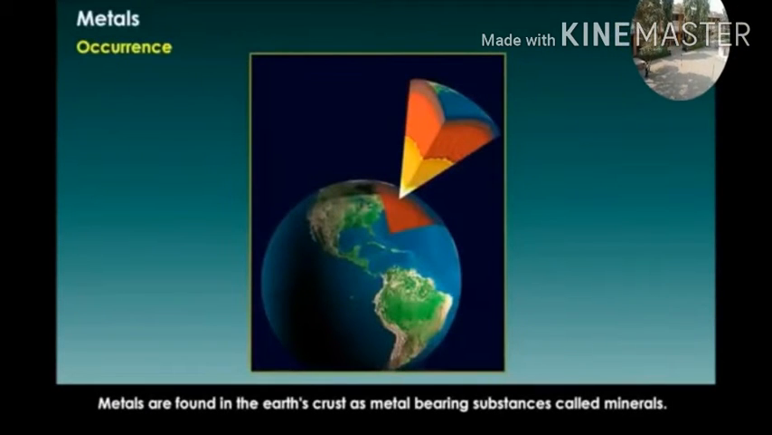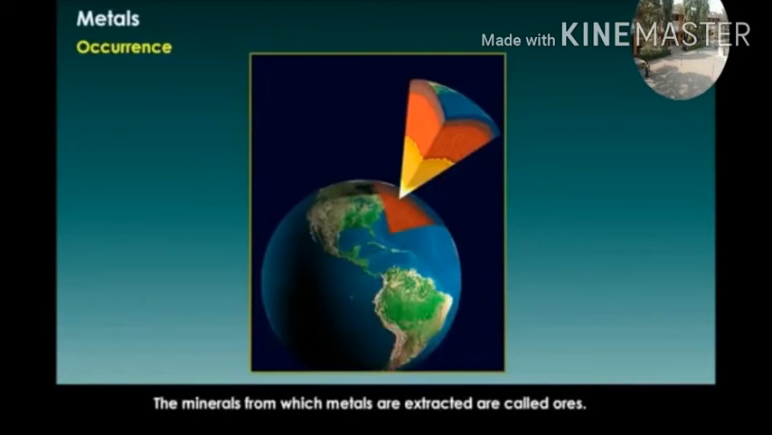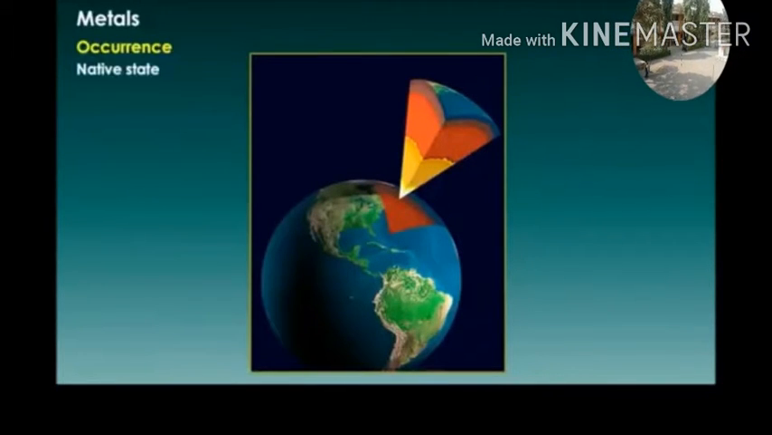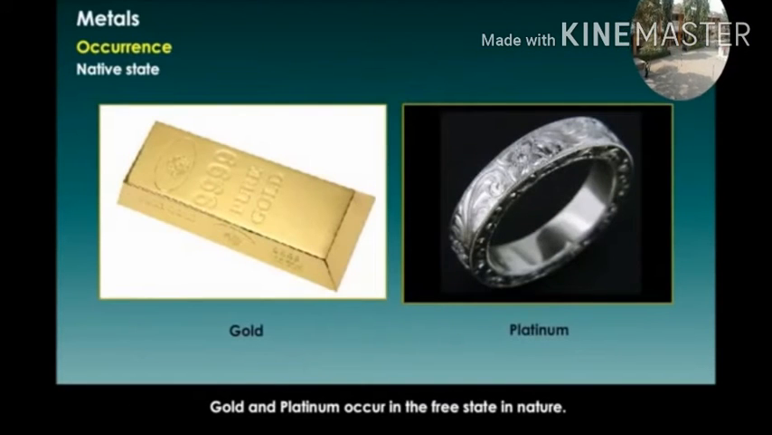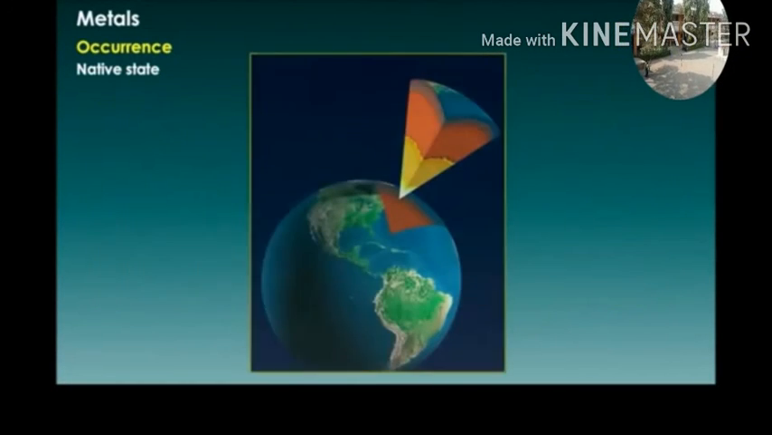Occurrence of metals. Metals are found in the earth's crust as substances called minerals. The minerals from which metals are extracted are called ores. A metal is said to exist in the native state if it exists in elementary form in the crust of the earth. Gold and platinum occur in the free state in nature.